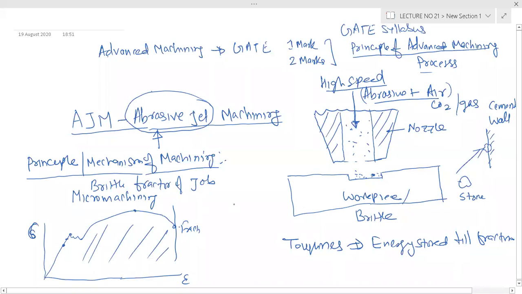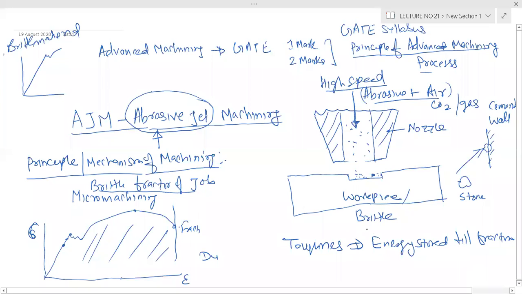So you know that the brittle material stress-strain curve will be like this. This is for brittle material, and this is your ductile material. So ductile materials are tough. You cannot fracture them. Brittle fracture is not possible in ductile material.